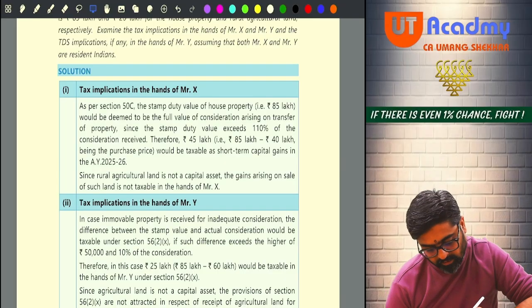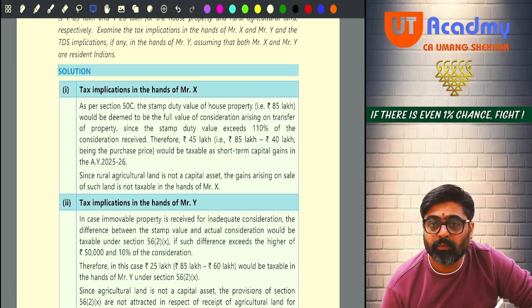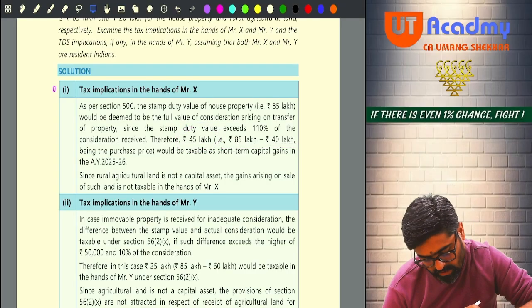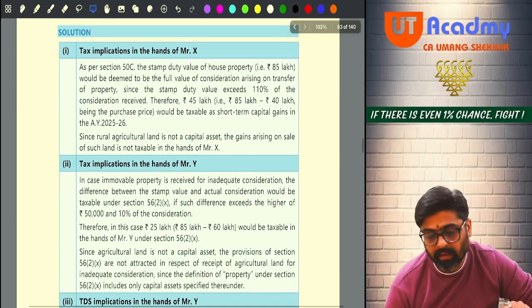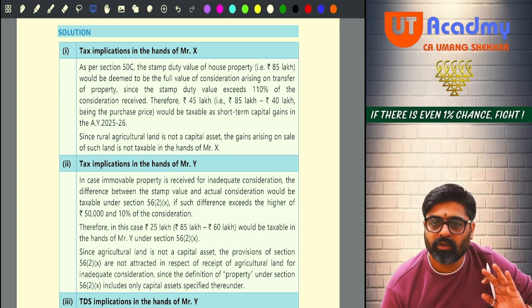So the stamp duty value will be deemed to be his full value of consideration minus the cost of acquisition, 40 lakhs. So 45 lakhs will be the short-term capital gain in the hands of Mr. X. Will you remember this? And since rural agricultural land is not a capital asset, no capital gain will arise in his hands.